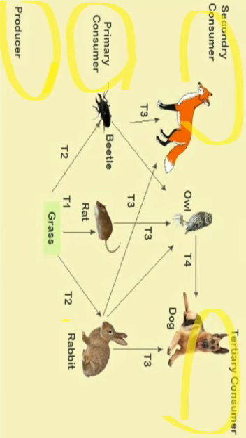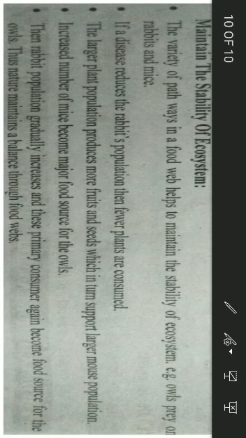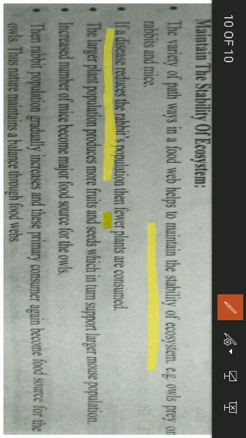Next we go towards the importance of food web. What is the importance of food web? It is also important. The importance of food web is to maintain the stability of ecosystem. How does it maintain the stability of ecosystem? We discuss with an example. If a disease reduces the rabbit's population, then fewer plants are consumed, as rabbit eats the plants.